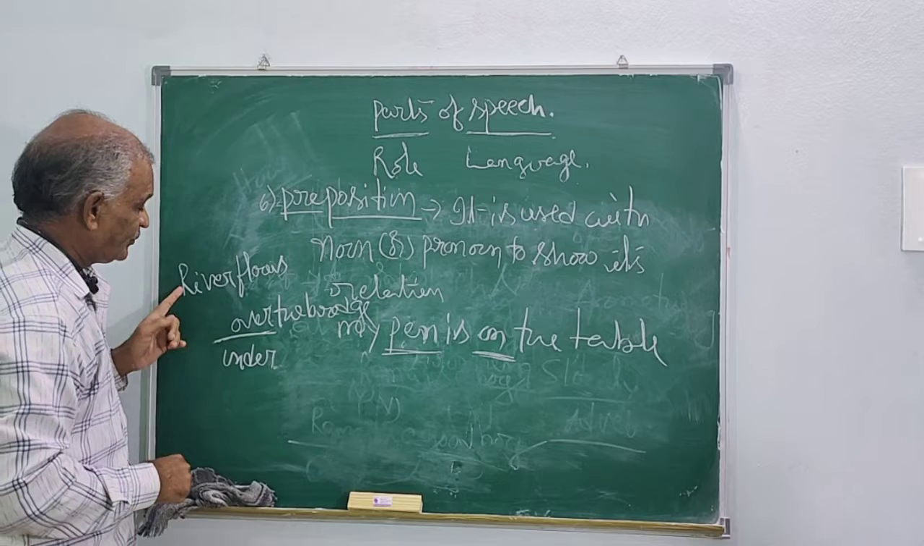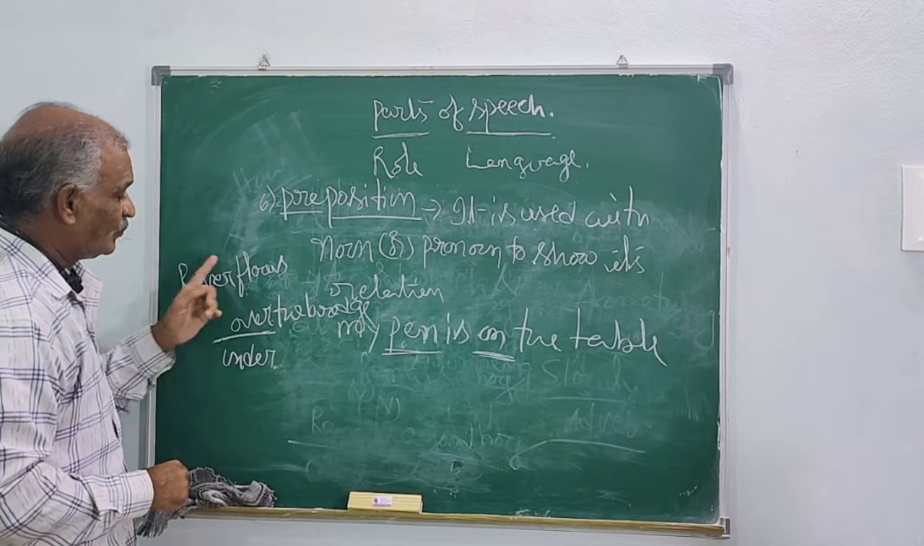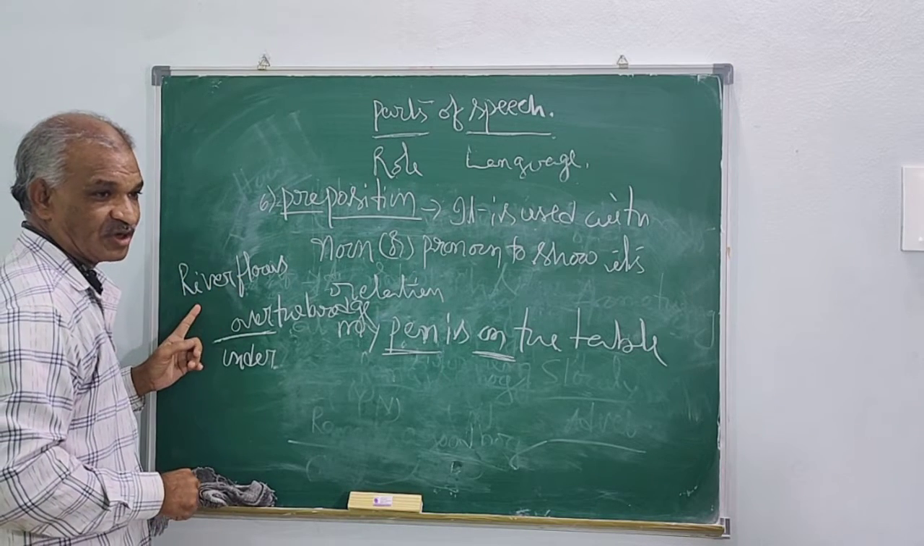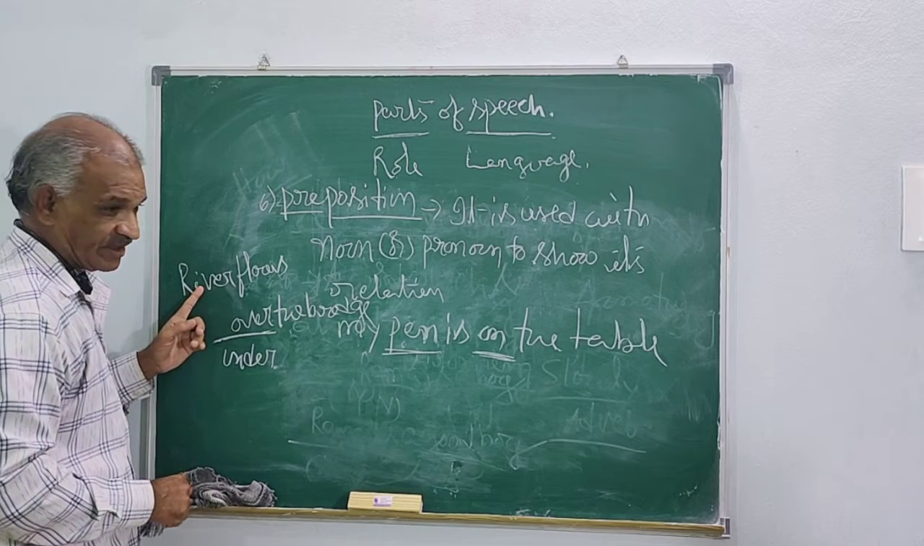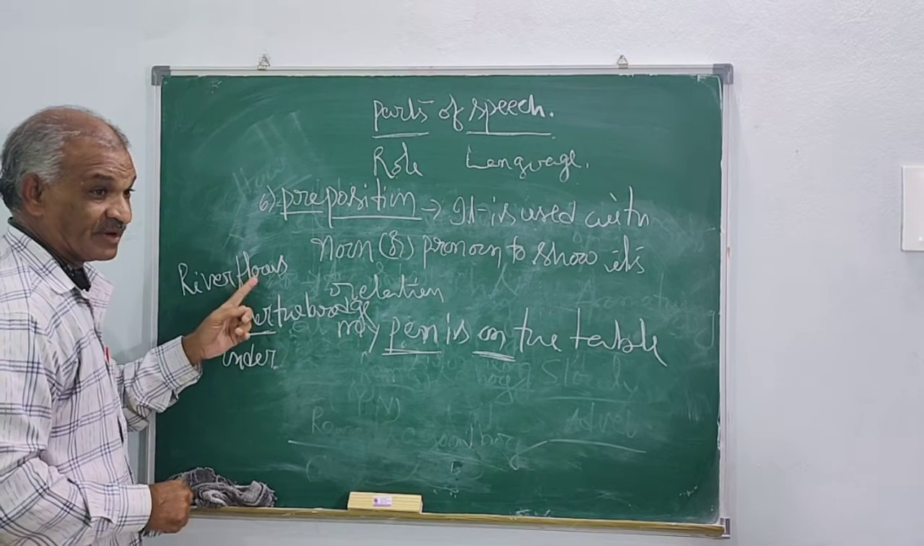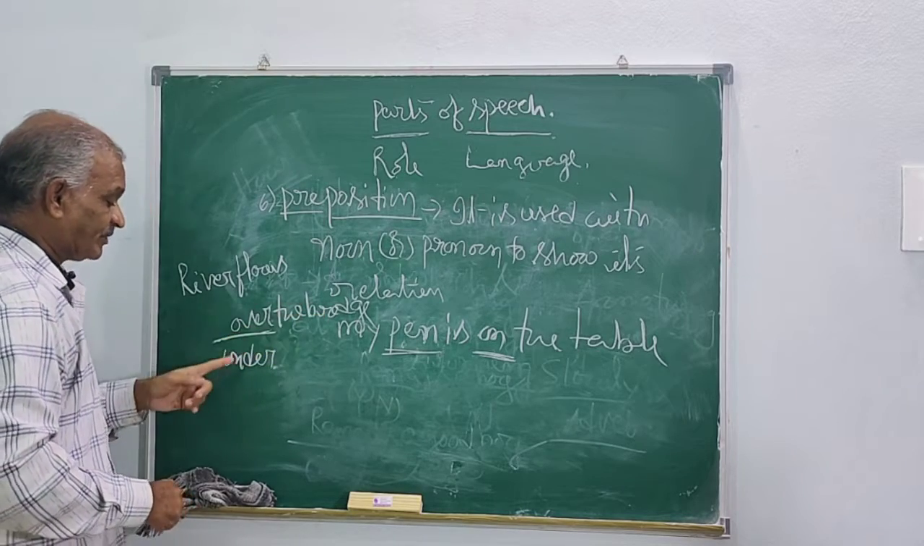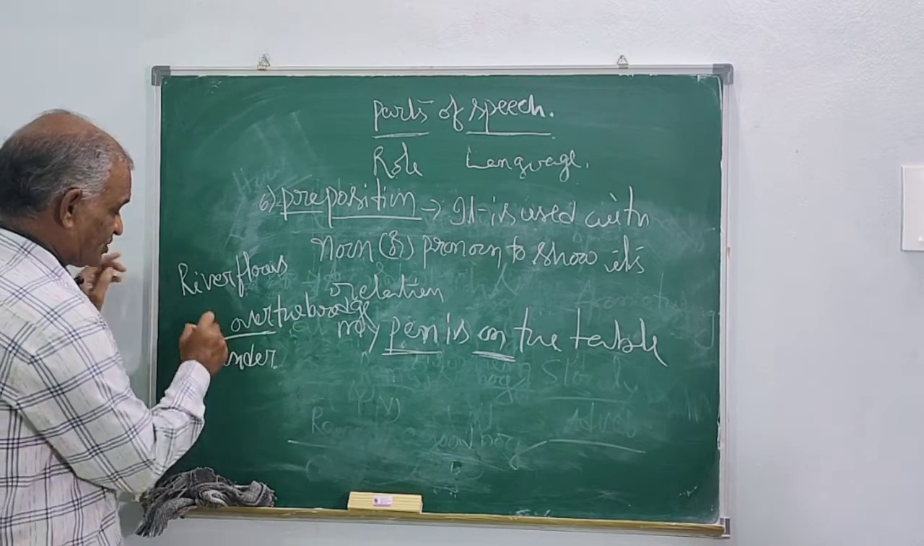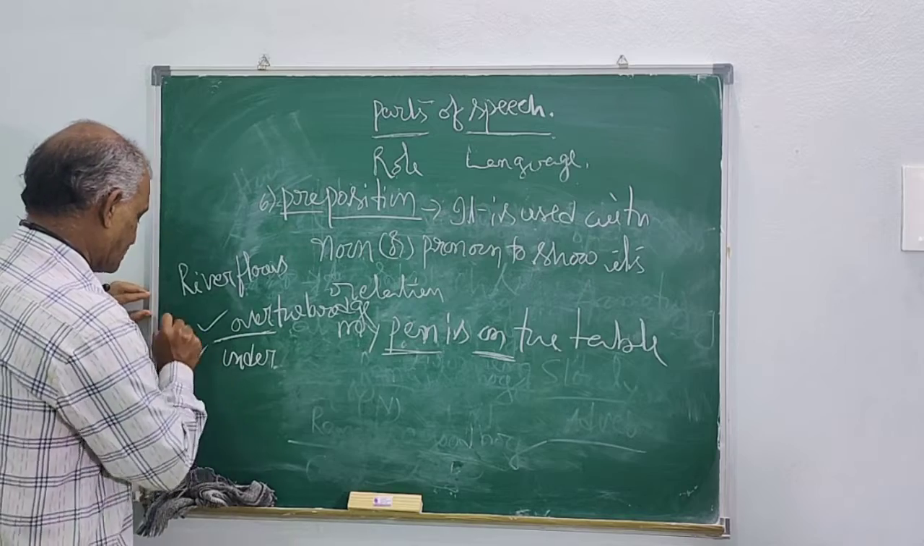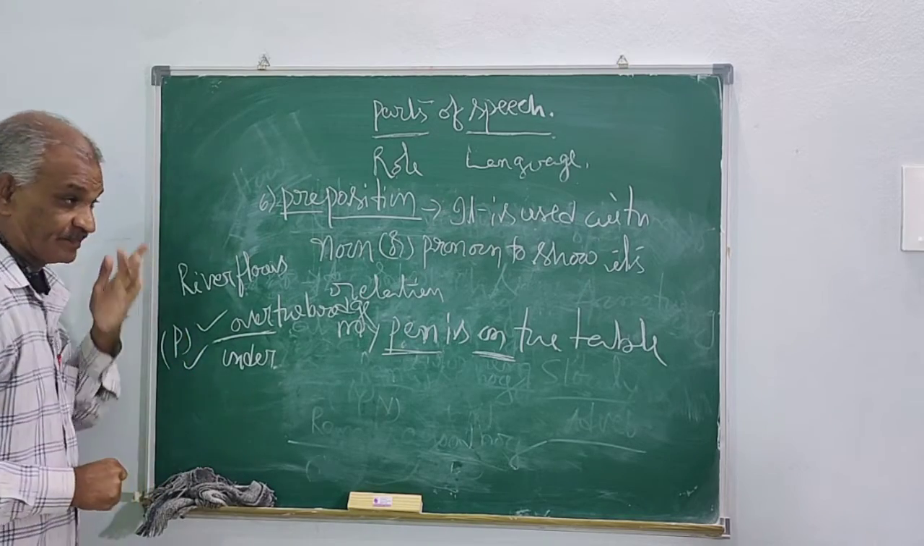So here we are talking about the river. What is the river doing? It is flowing. But where is the water going? Over the bridge, or sometimes under the bridge. So these two, this one and this one, are called prepositions.